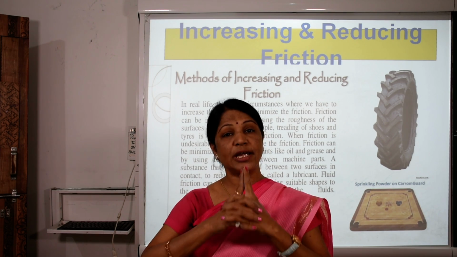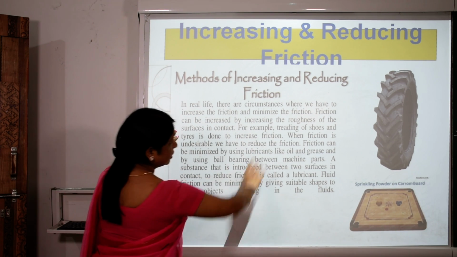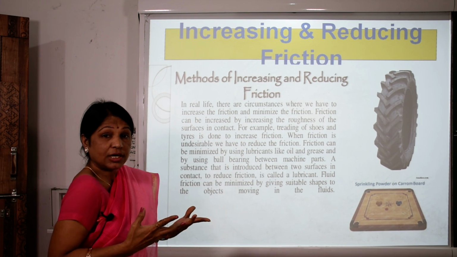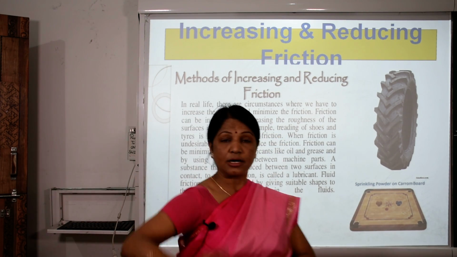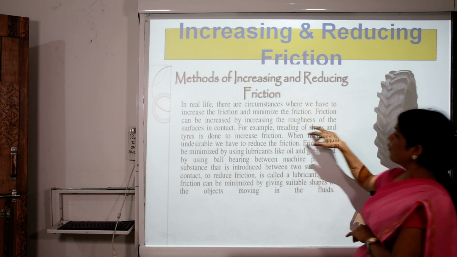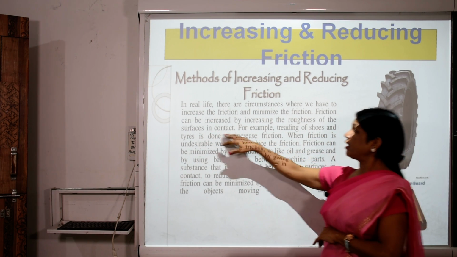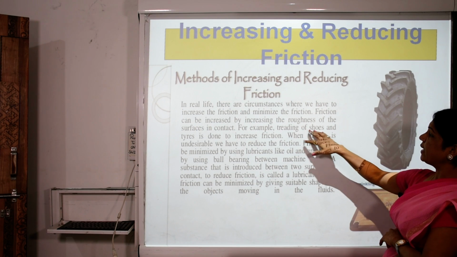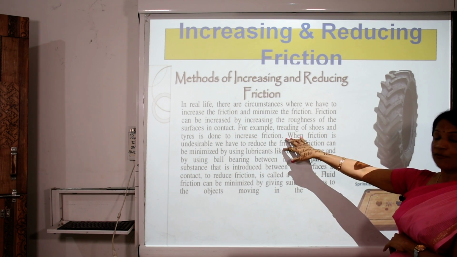Both things we can do here. So, can we increase the friction? Yes. How, children? We can increase the friction by increasing the roughness of the surfaces in contact. For example, treading of shoes and tires is done to increase friction.